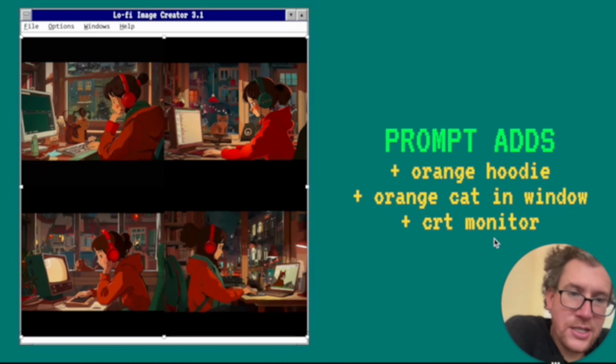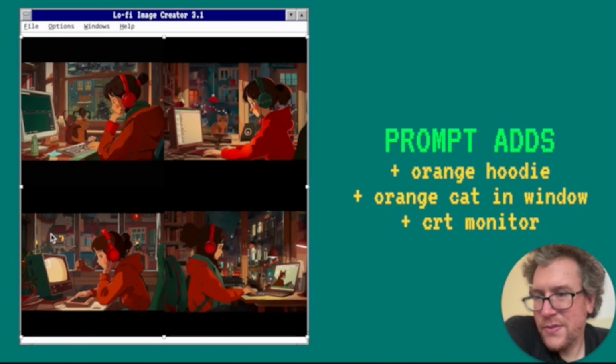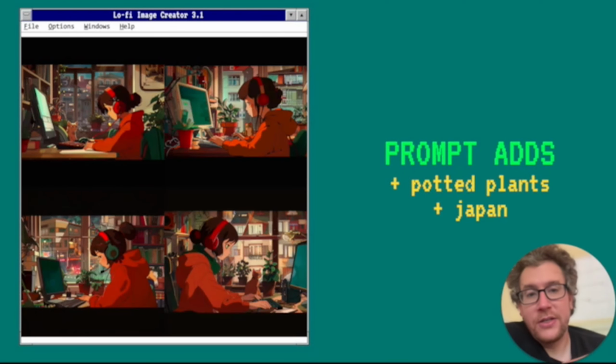And I said CRT monitor. I was trying to make it a little bit more retro. We did get kind of them in these two here. And this one we got a laptop, so listen, it is not always obedient. I also added some things after that, trying to give it a little bit more character.